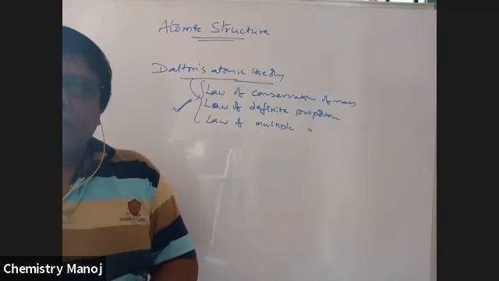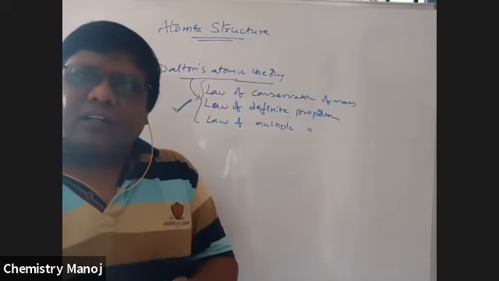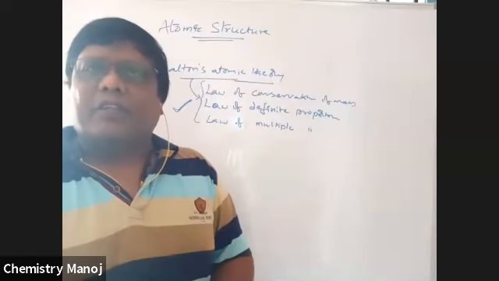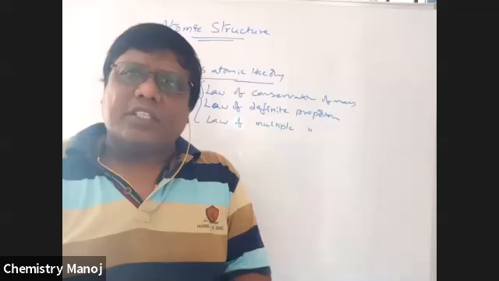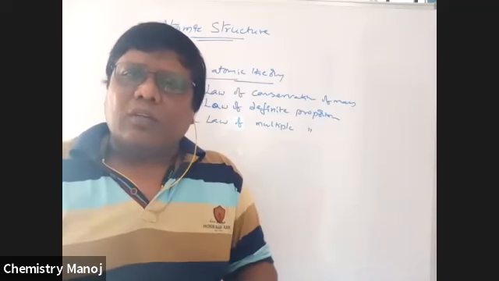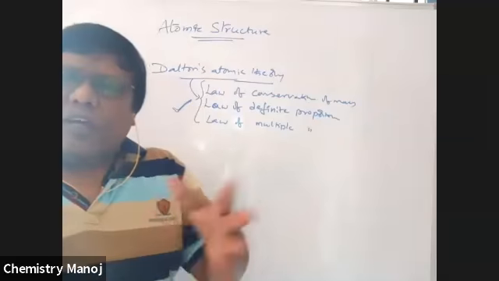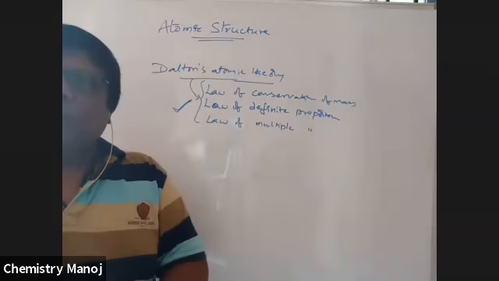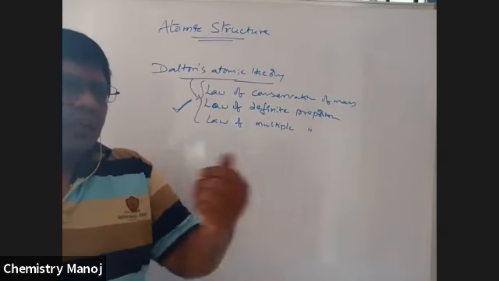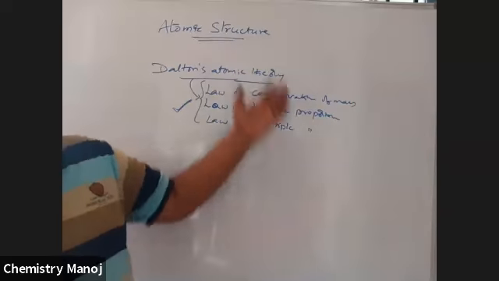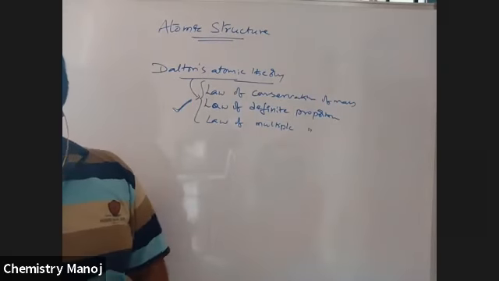So what developments took place after Dalton's atomic theory? How were electrons, protons, and neutrons discovered? Today our topic is those developments after Dalton's atomic theory, and why the charge is developed on that silk cloth or something else. I am going to discuss that here.